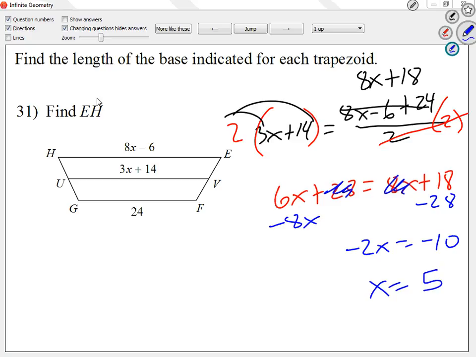Positive 5. Now reading the instructions, it says find the length of the base indicated. I'm asked to solve for EH. So you said what was it? 34. So I can plug it in there. 8 times x minus 6 is 34. Right, any questions?